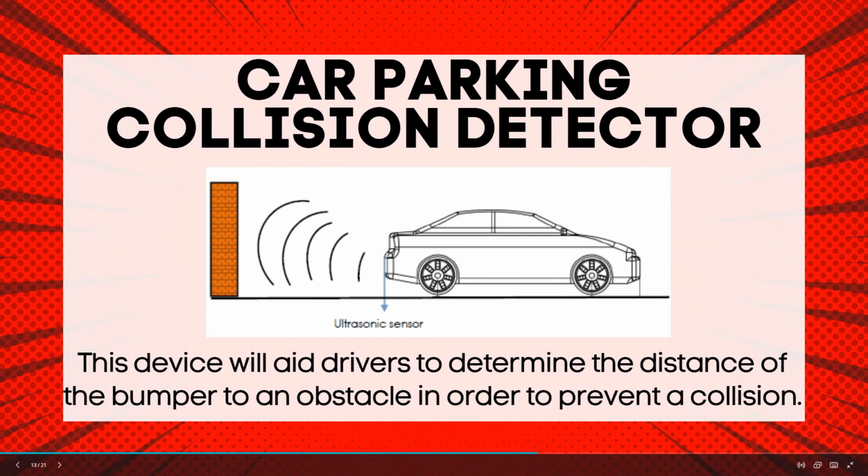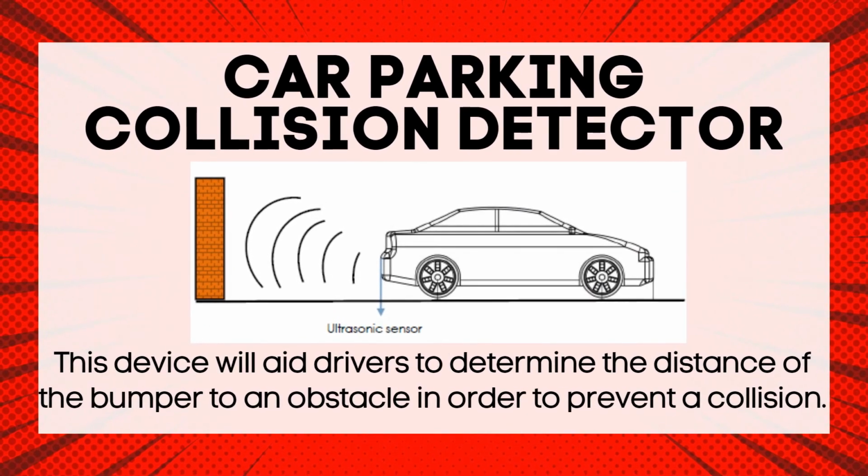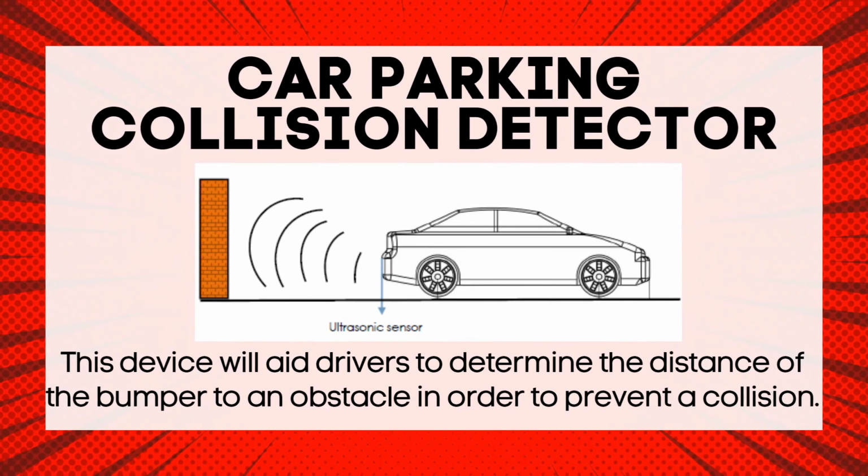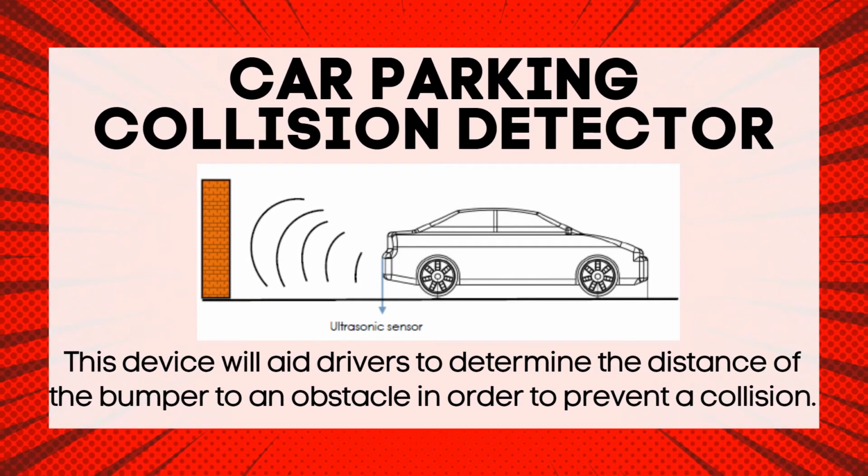In connection to that, we have here car parking collision detectors. Let us learn how to create a backing collision detector with the aid of a proximity sensor and a piezo as the buzzer. Modern cars today are often equipped with a parking collision sensor installed in the rear bumper. As you can see here, the electronic sensor is installed in the rear bumper. So the driver, when parking in reverse, will hear a higher intensity beeping sound upon closing in on obstacles.